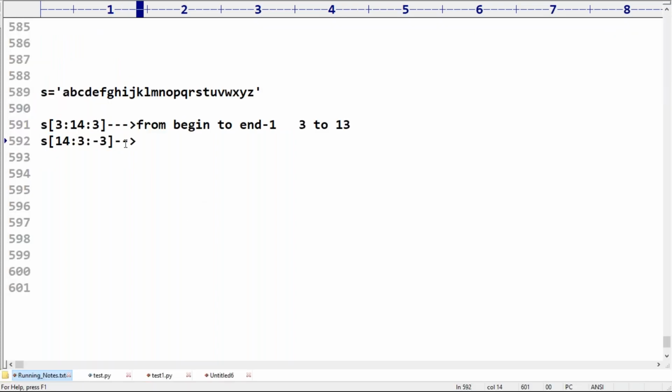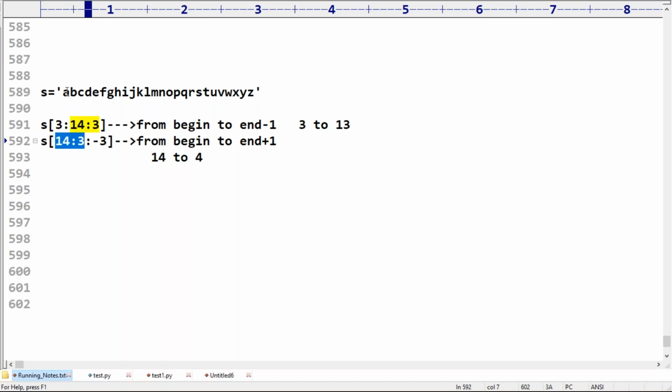Is it forward direction or backward direction? Can you please confirm? Backward. So from begin to end plus 1. Begin to end plus 1. Okay. So 14 to 4. End plus 1, 14 to end plus 1 means 4.